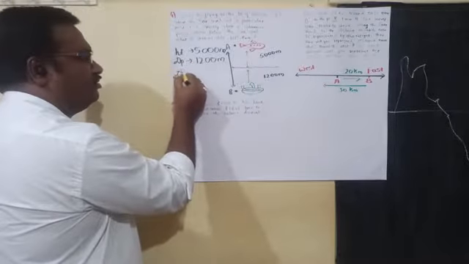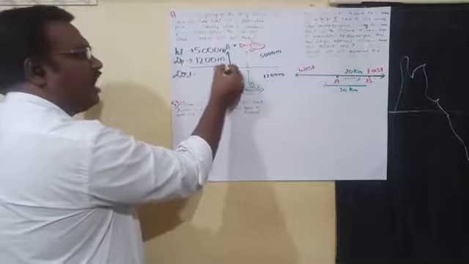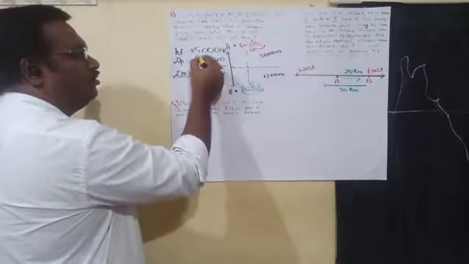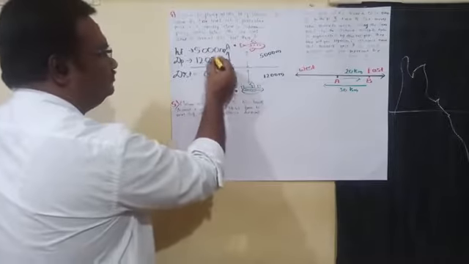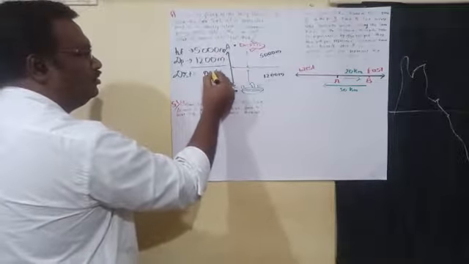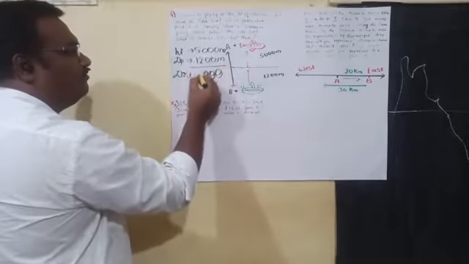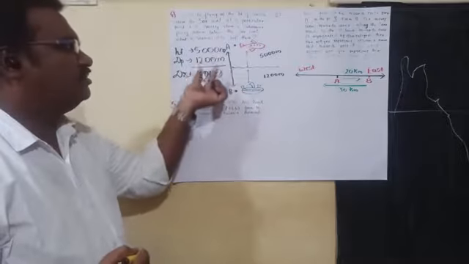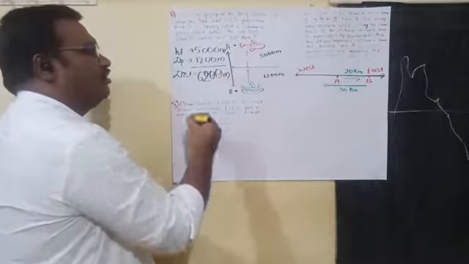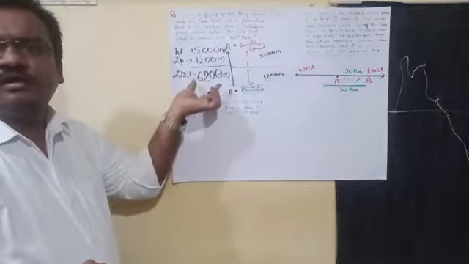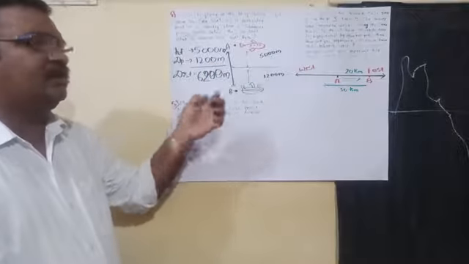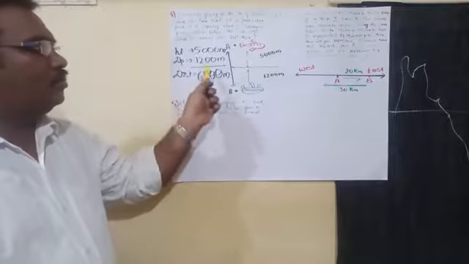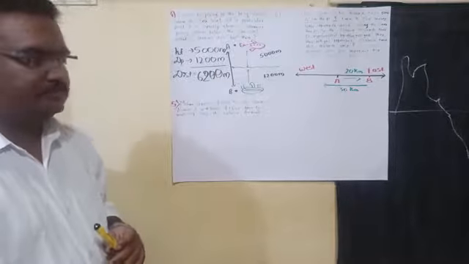So the total distance is, add together: 0, 0 and 0, 2, 0, 0, then 5 plus 1, 6. 6200 meter. 6200 meter is the total distance between the two points, point A and point B. The total distance between them is 6200 meter.